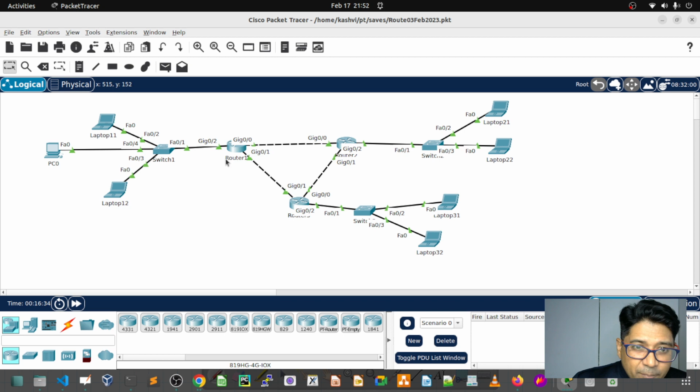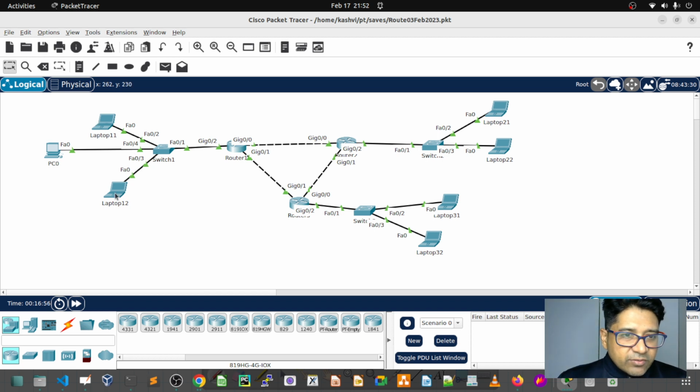Because they have different subnets, they will not cross over. That's called unicast routing. The router will always do unicast routing. There is also multicast routing, which we will see in the advanced class. Fine. Okay, so let's see.